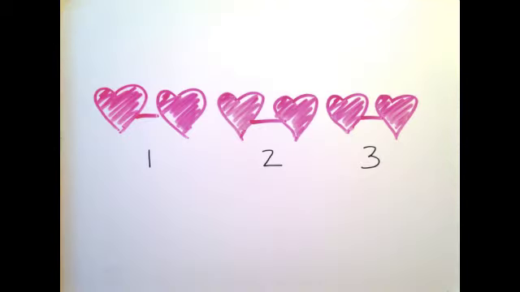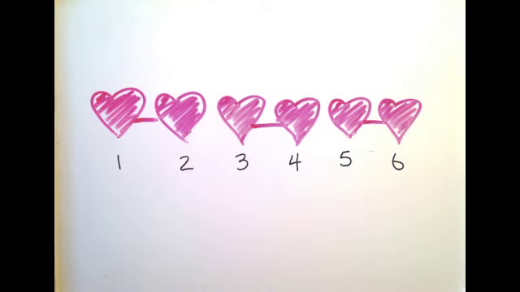The last type of grouping we'll talk about is called connectedness. When lines are added between every two hearts in this row of 6, we tend to see it as 3 groups as opposed to 6 separate hearts. This is because we tend to see things that are connected as being together in a group.